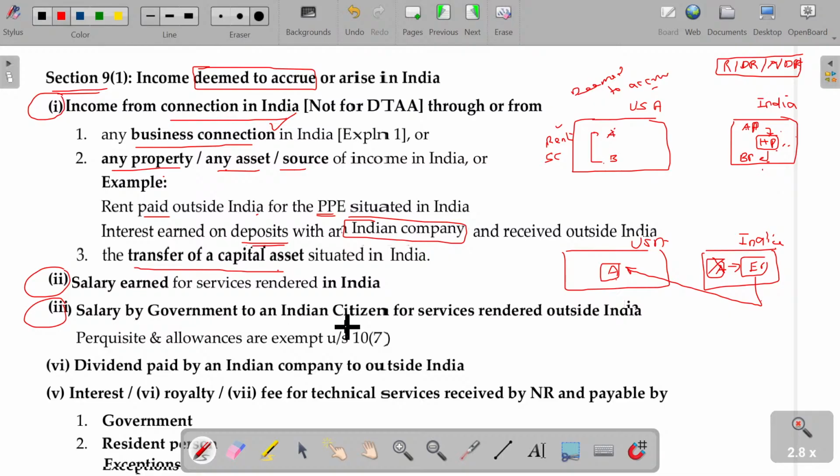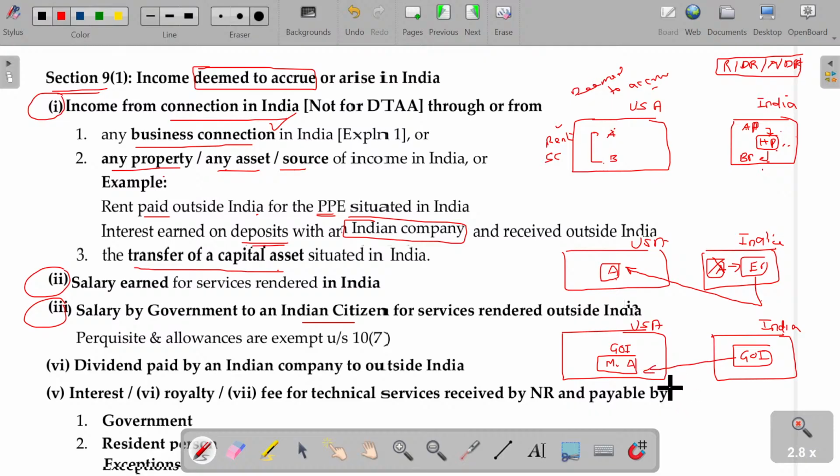Third one is all about salary paid by the government to an Indian citizen for services rendered outside India. So USA and India. Here Mr. A is working as an ambassador for India in USA. He is the ambassador for the Government of India, who gets the salary from the Government of India for his services as the ambassador in USA. He renders service outside India. He resides only outside India. Rarely he visits now and then for emergency purposes. Rest of the time he lives only outside India.